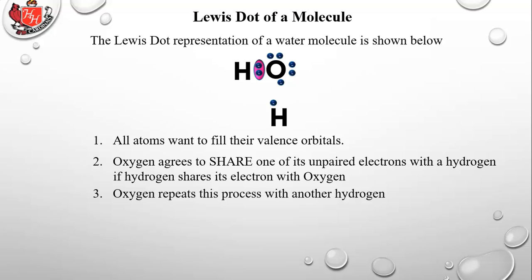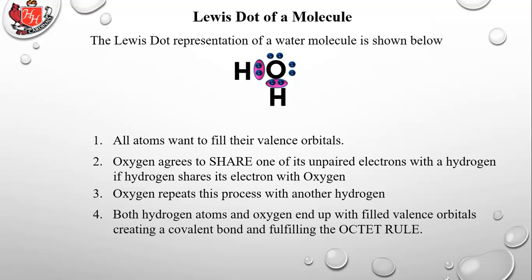Oxygen repeats this process with another hydrogen, and there it is. And that's a water molecule. Both hydrogen atoms and oxygen end up with filled valence orbitals, creating a covalent bond and fulfilling the octet rule. Covalent bonds form independent structures called molecules.